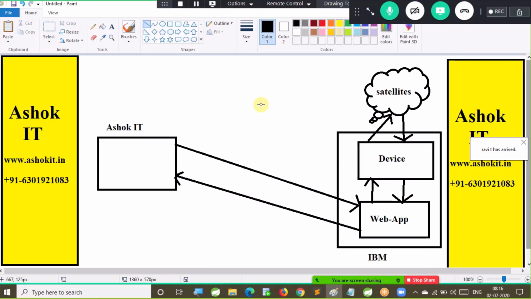Now let's look at an example. IBM company developed a project which is used to get the weather forecast information from the satellites. They spent a lot of time and a lot of money on that logic, and they are successful in that. They are able to capture the weather forecast information from the satellite. Now here I am developing one project for my institute, which is called Ashok IT. In this project, I want to display weather forecasting information also. That is my business requirement.